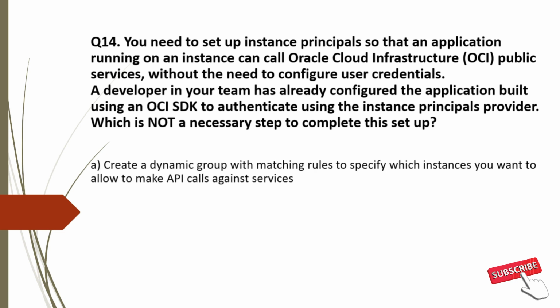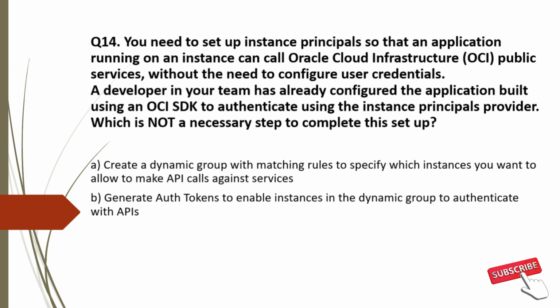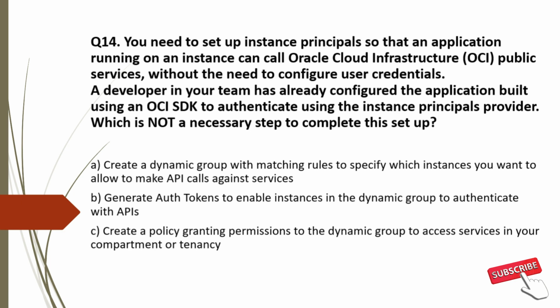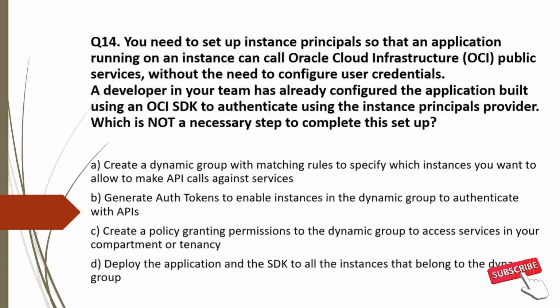Create a dynamic group with matching rules to specify which instances you want to allow to make API calls against services. B. Generate auth tokens to enable instances in dynamic group to authenticate with API. C. Create a policy granting permissions to dynamic group to access services in your compartment or tenancy. And D. Deploy the application and the SDK to all the instances that belong to the dynamic group.